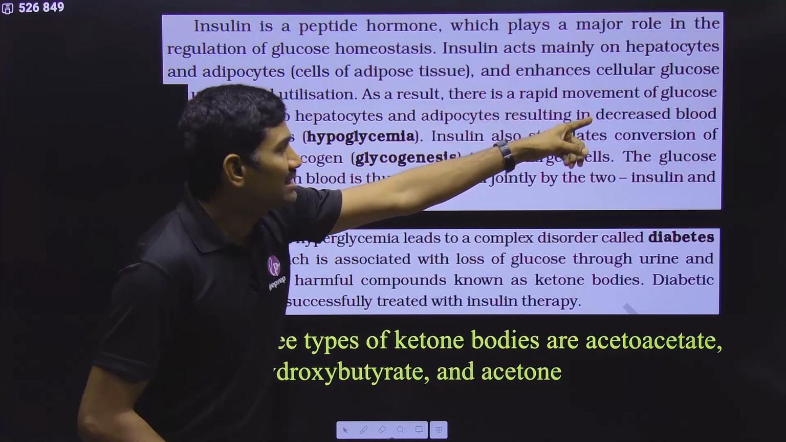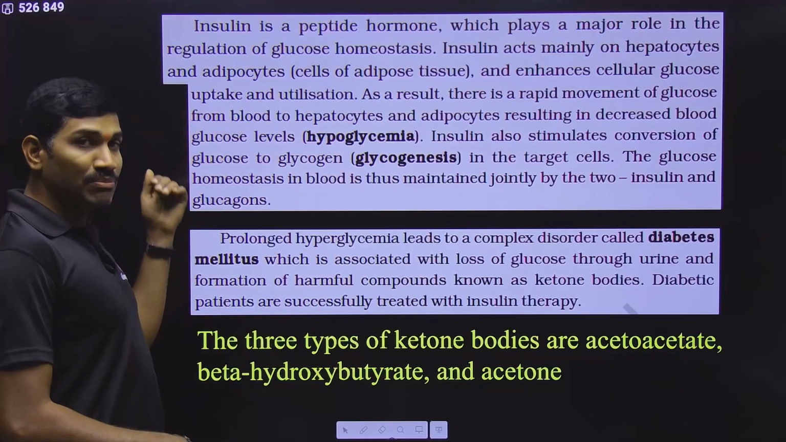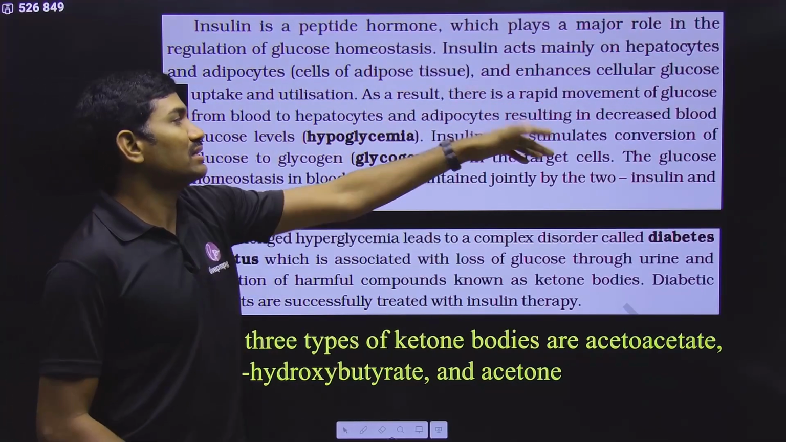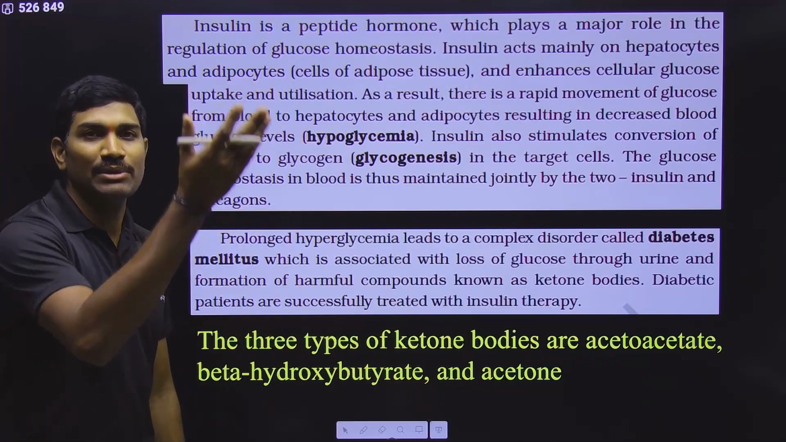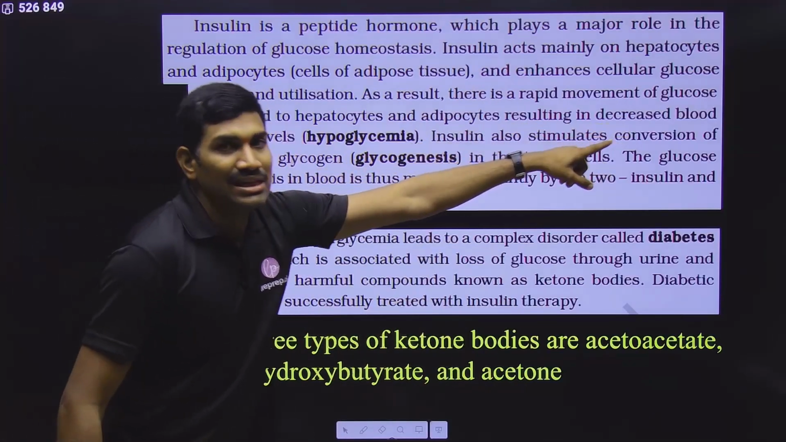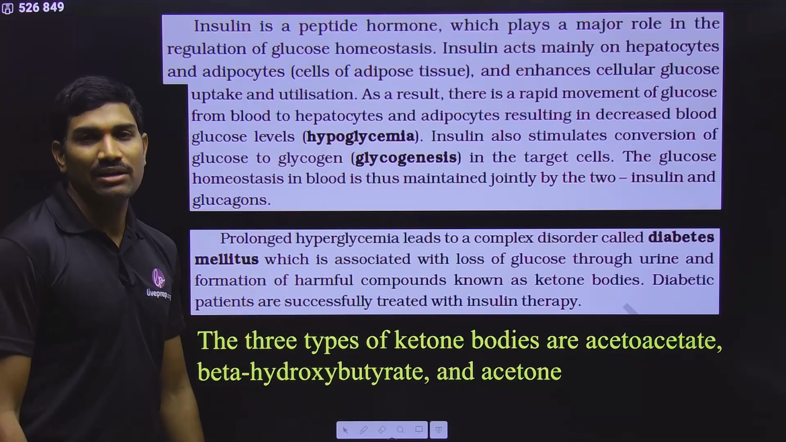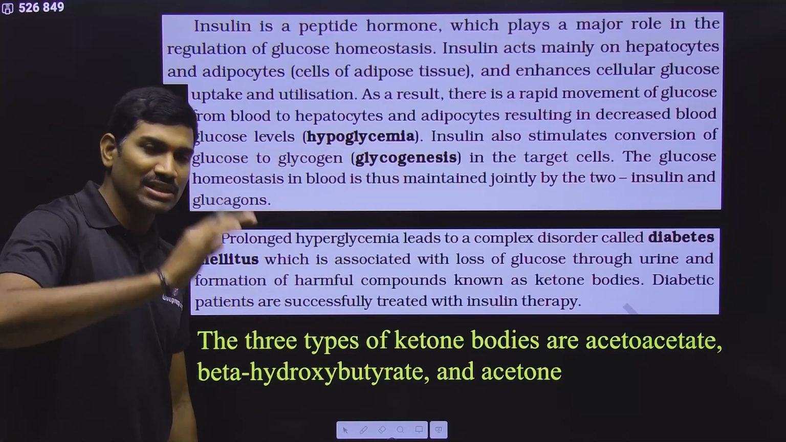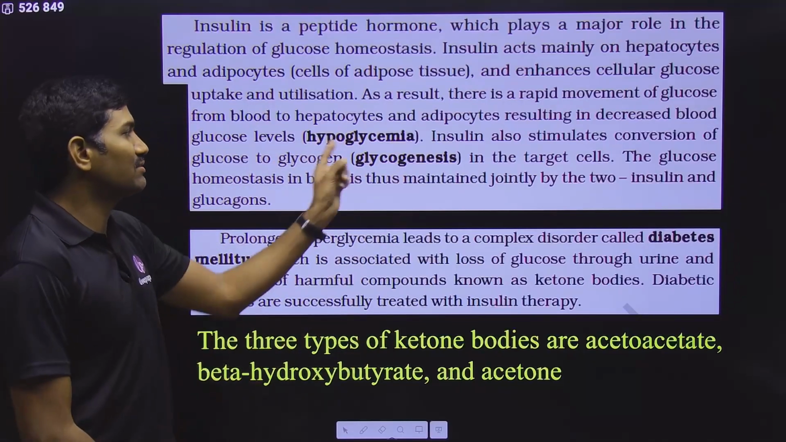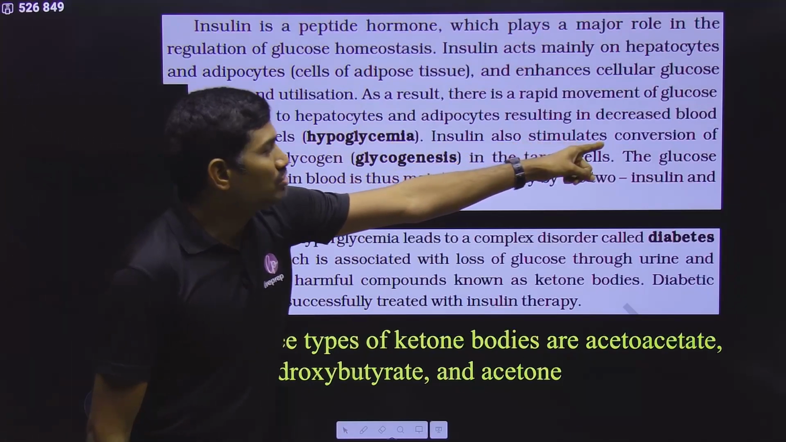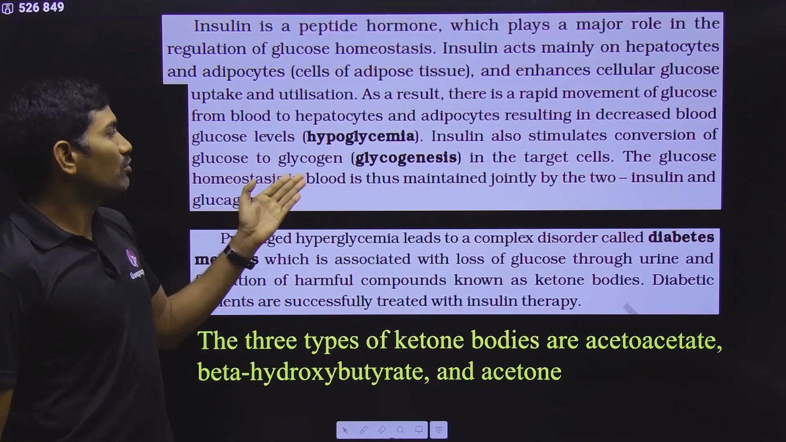And as a result, there is a rapid movement of glucose from the blood to hepatocytes and adipocytes. So that means what happens? Blood glucose levels will decrease. That's why it will lead to hypoglycemia. So when compared with that particular condition, glucose levels keep on decreasing. That's why hypoglycemia. And insulin also stimulates conversion of glucose to glycogen.